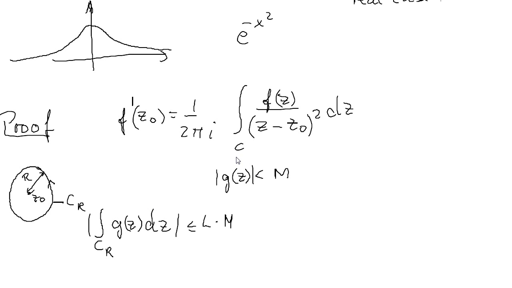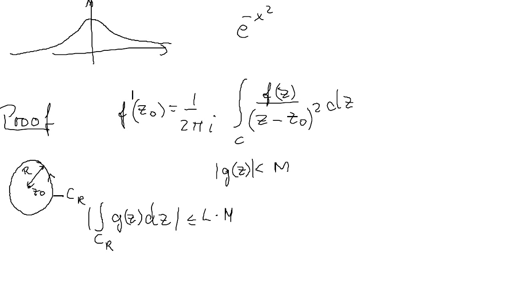If this function is bounded, with absolute value less than some number M, then we have proved earlier that the absolute value of this integral will be less than the curve length, which is 2 pi r, where r is the radius of the circle, multiplied by the value which the absolute value of g of z is less than. So this we have proven earlier.